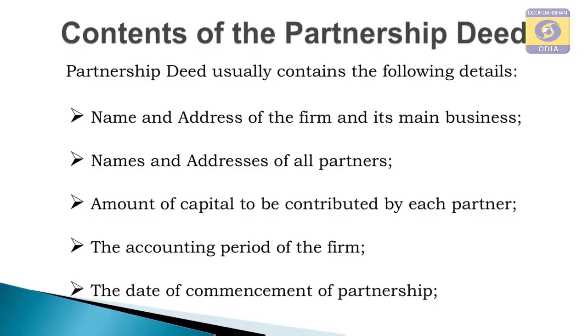So, what are the contents of partnership deed? Let me say about the contents of the partnership deed. It includes the name and address of the firm and its main objectives, names and addresses of all partners, amount of capital to be contributed by each partner, the accounting period of the firm, from which date it will start and on which date it will end. That is the accounting period. It may be from January 1st to December 31st or April 1st to March 31st. The date of commencement of the business.